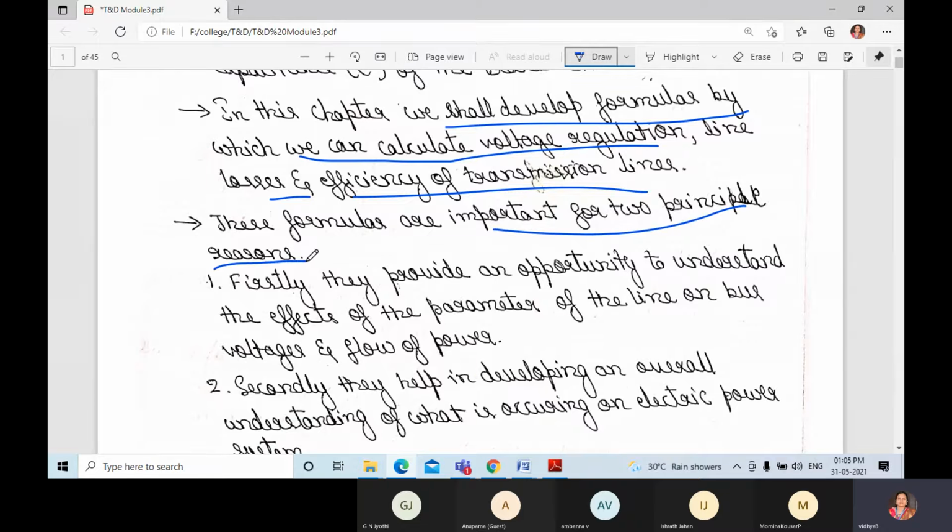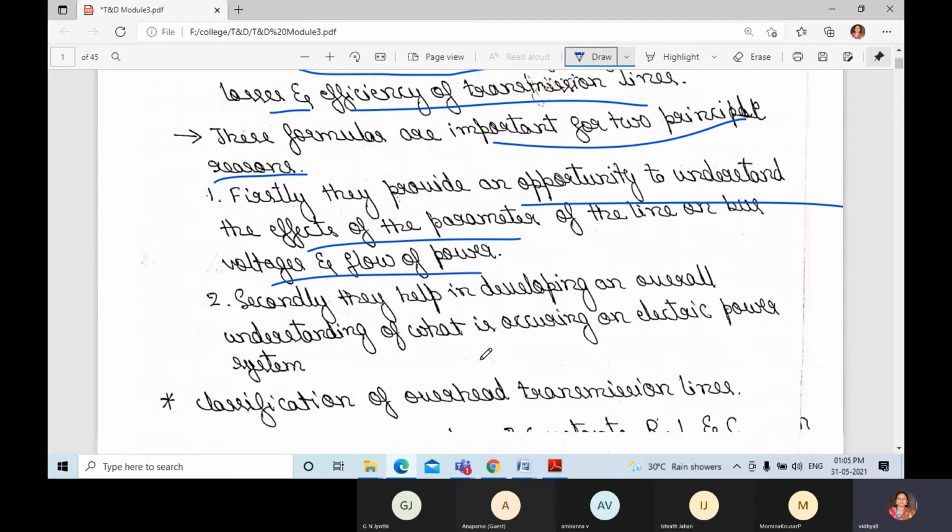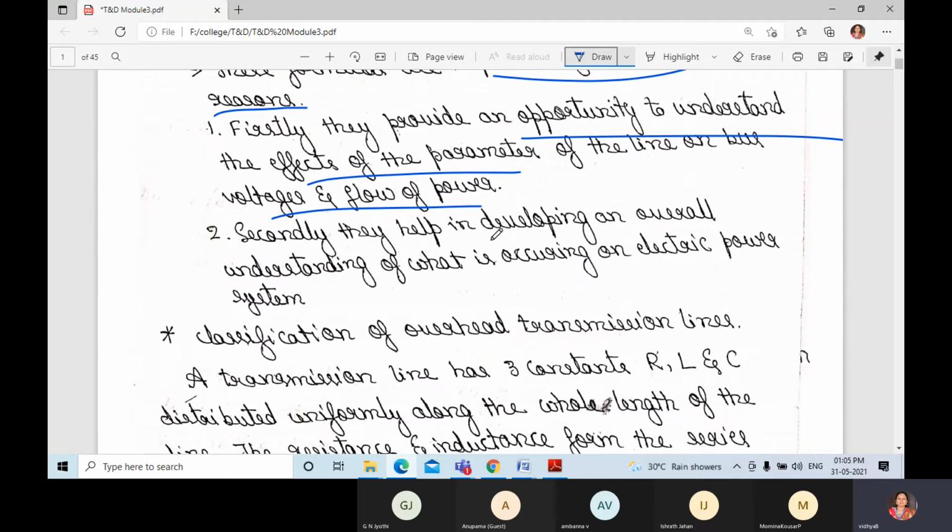Firstly, they provide an opportunity to understand the effect of the parameters of the line, that is, the variation of resistance, capacitance, and inductance of the line, on bus voltage and flow of power. Secondly, they help in developing an overall understanding of what is occurring on an electric power system.